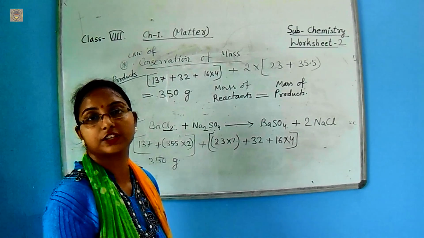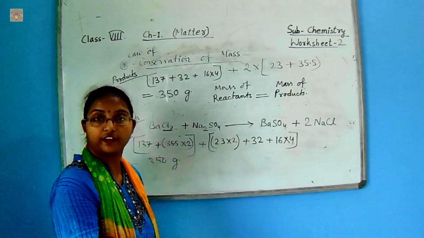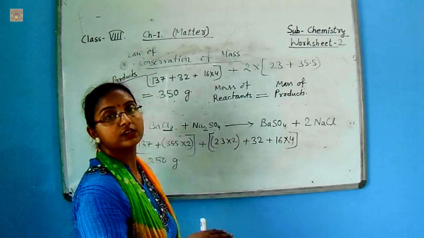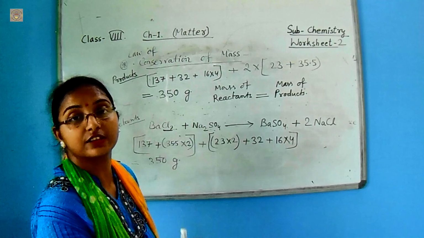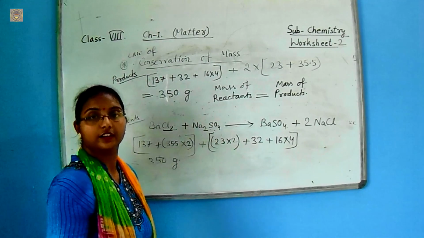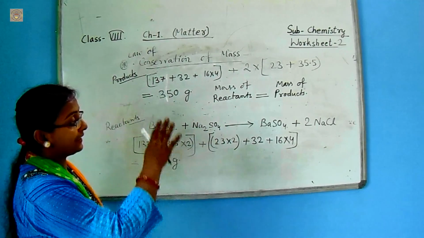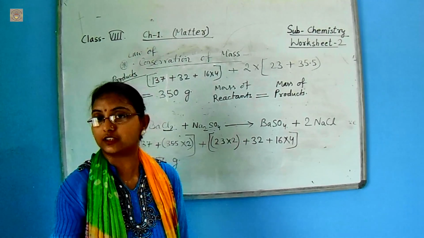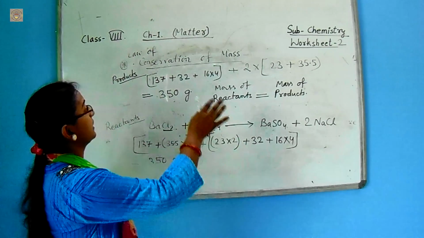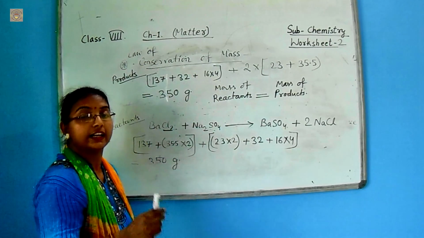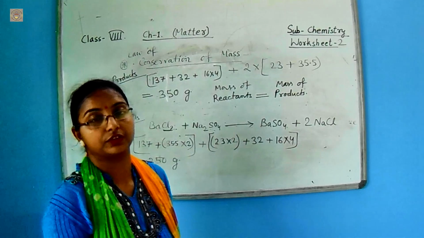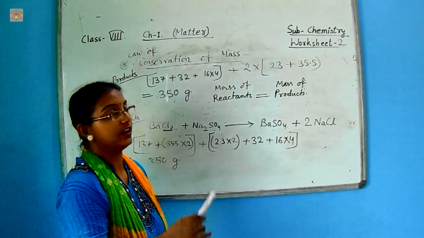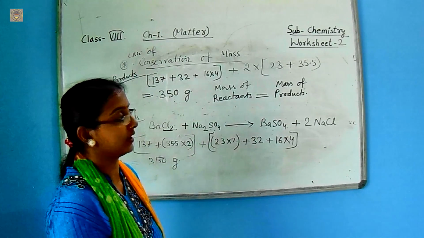So here the law of conservation of mass is totally verified, and it can be concluded that there is no loss or no gain of mass between the products and the reactants. So it is the summary of matter, change of state of matter, and obviously the law of conservation of mass. जो कोई मैटर किसी मास से बना हुआ है उसमें कोई लॉस और गेन नहीं होता.